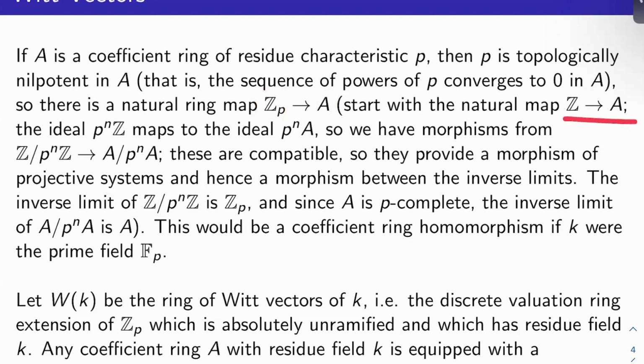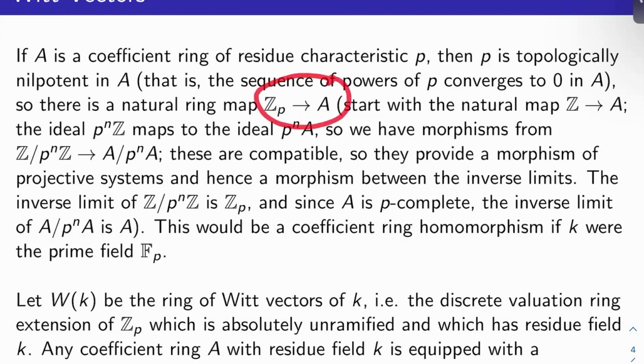So we know there's definitely a natural ring map from Z to A. And under this map, the ideal P^N Z maps to the ideal P^N A. So that gives me morphisms from Z mod P^N Z to A mod P^N A, and these are compatible. So they provide a morphism of projective systems and hence a morphism between the inverse limits over N. The inverse limit of Z mod P^N Z is Z_P, the p-adic integers. But A is P-complete because it's a coefficient ring, so the inverse limit of A mod P^N A is just A. So there's your map from Z_P to A.